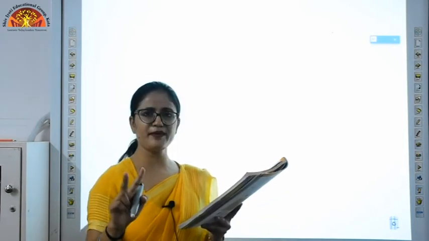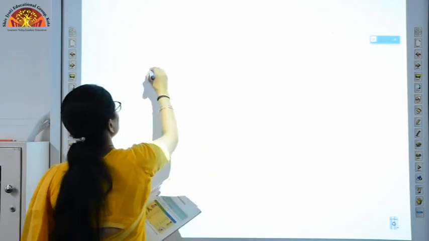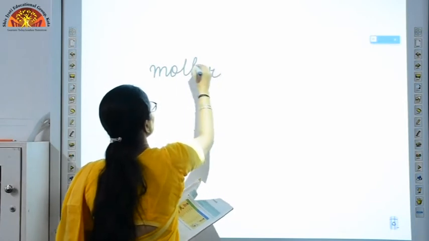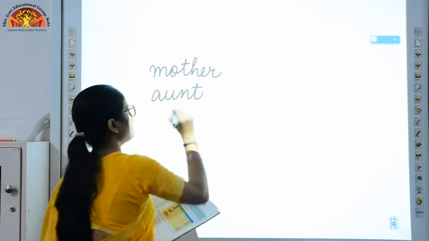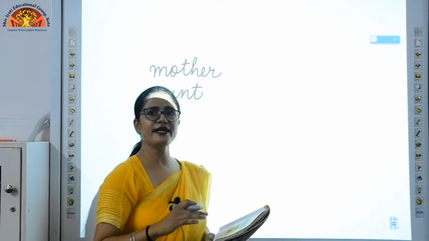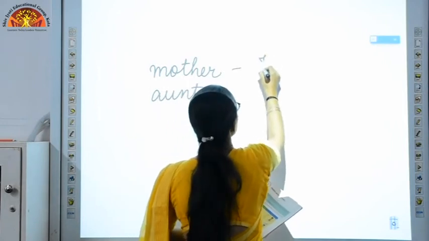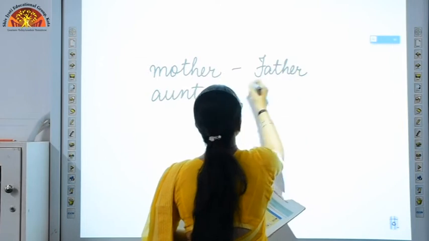So there are two feminine words, that is mother, and another one is aunt, A-U-N-T. You have to replace them with the masculine gender. So the masculine gender for mother will be father and for aunt will be uncle.